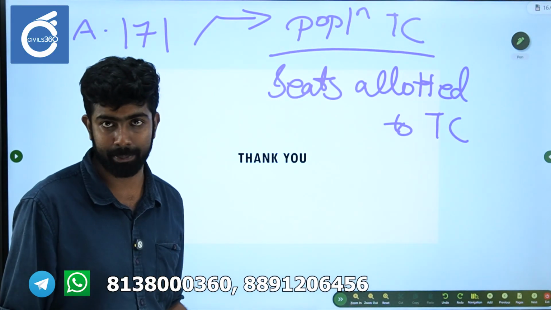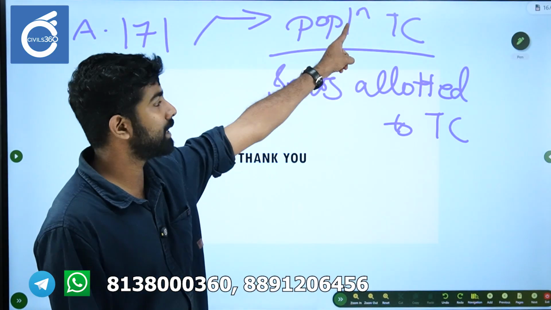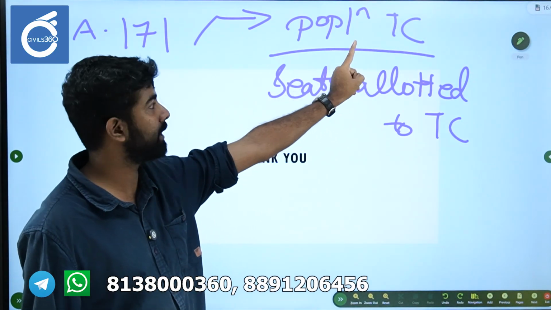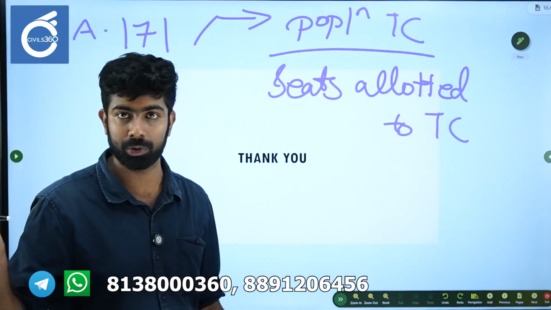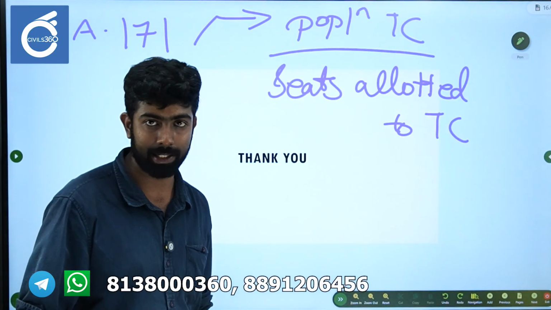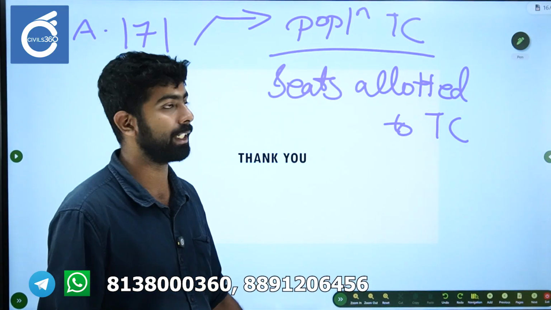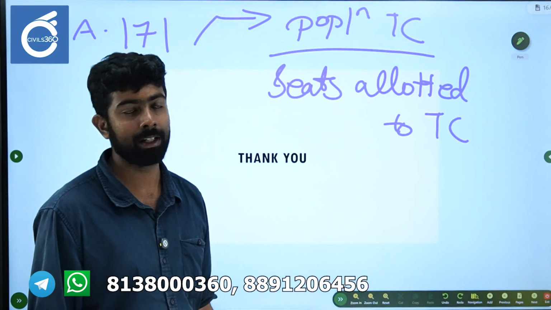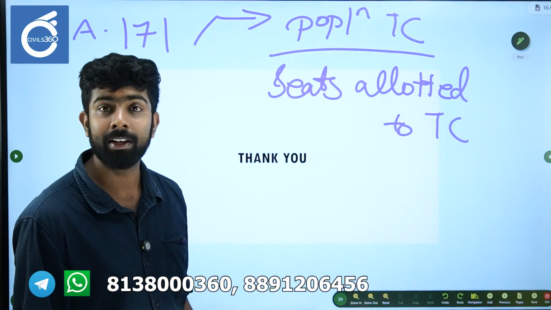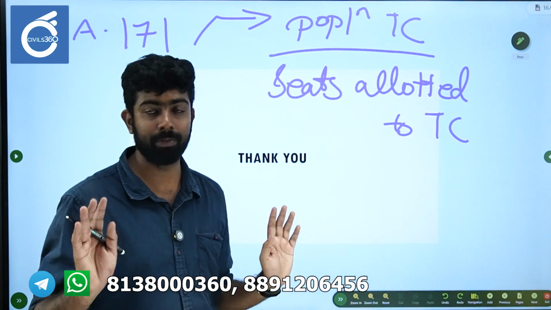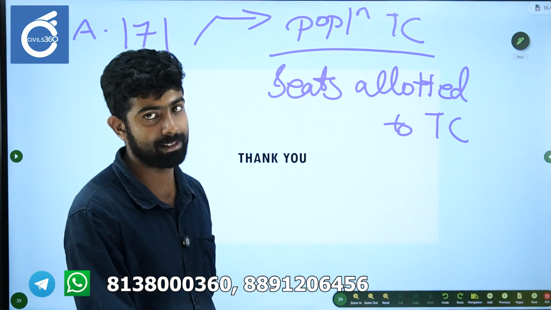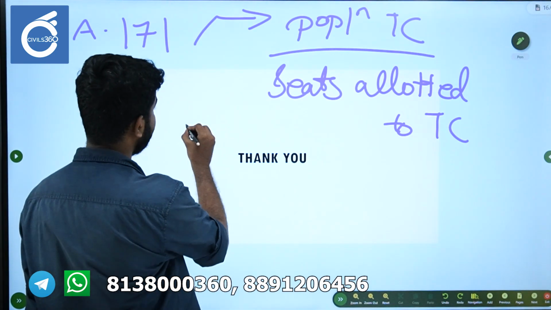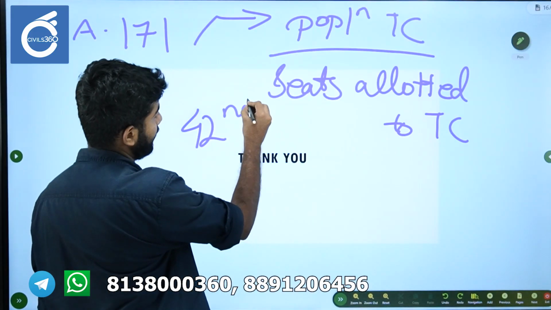The 42nd amendment, what did it say? The 42nd amendment says we will fix a particular year, 2000, after which a census will be conducted, and that population data will be used for this formula. Until then, the 42nd amendment said we will use 1971 census data.